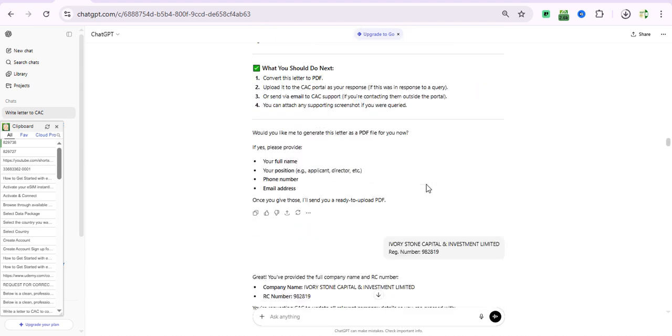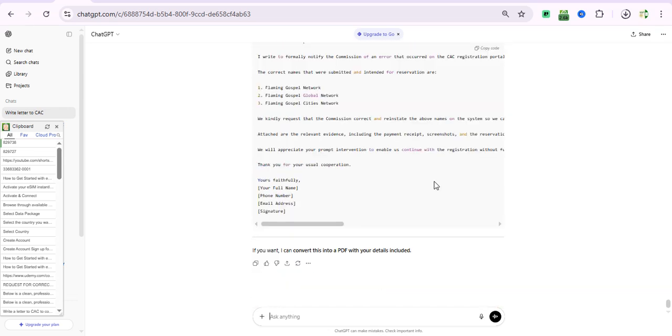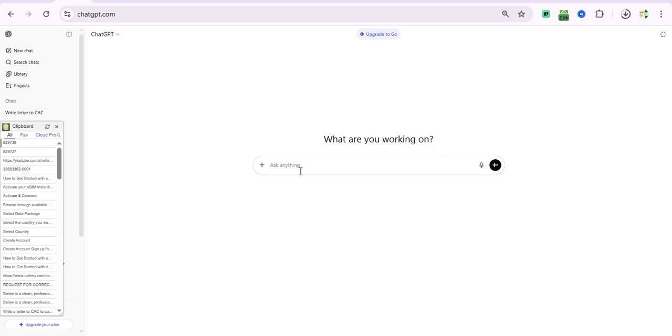So whatever email you want to send, this ChatGPT can generate it for you. All you have to do is create a new tab, and this is how you can create a new tab. Just click on new chat. As you can see here, it is already created. So you know that this chat is for writing letters, and even the AI would have stored it for you.